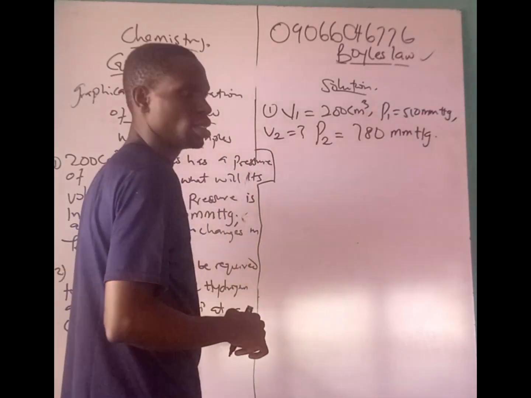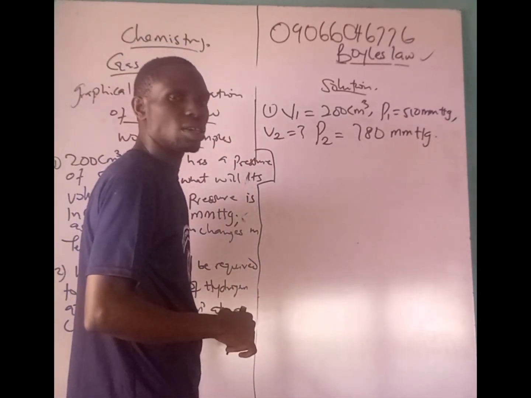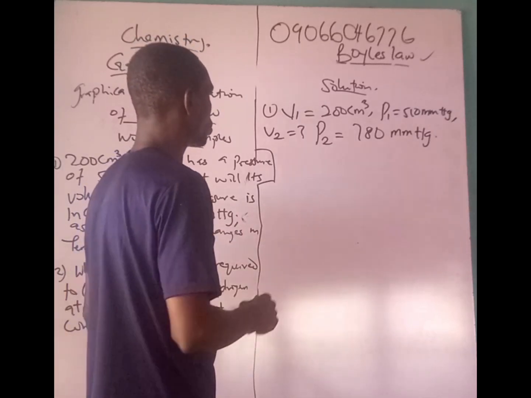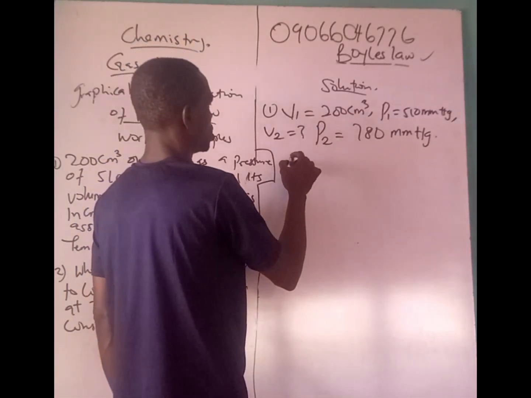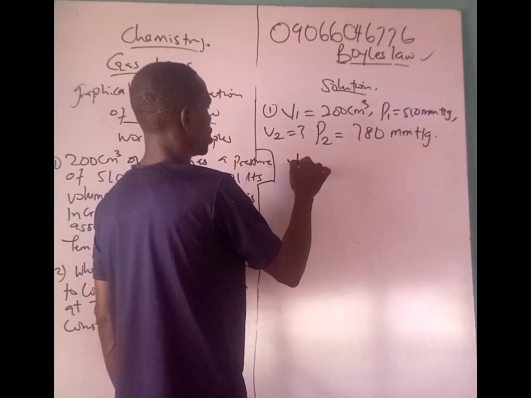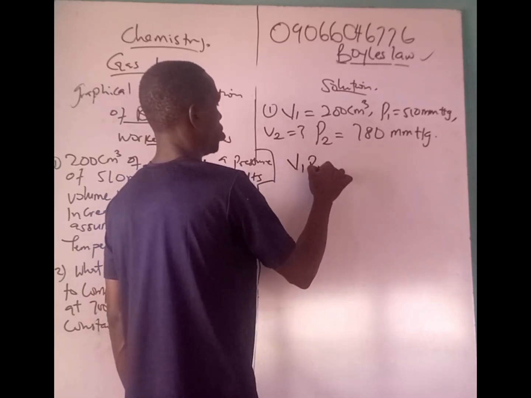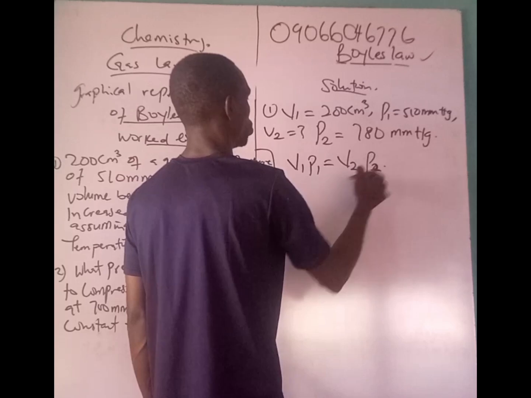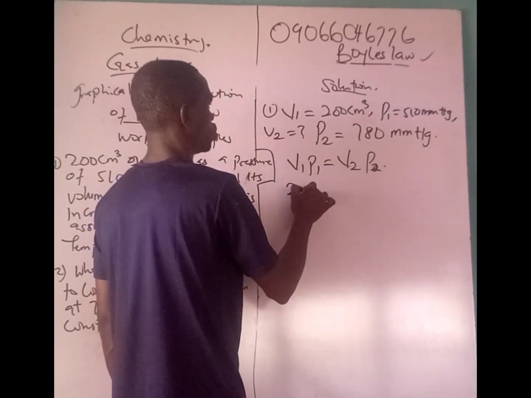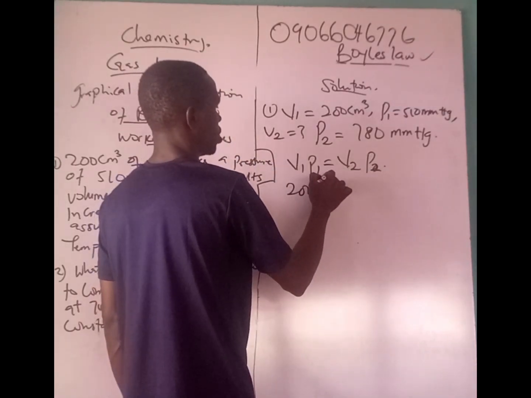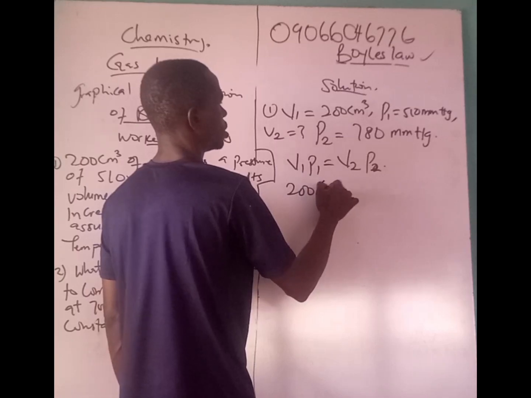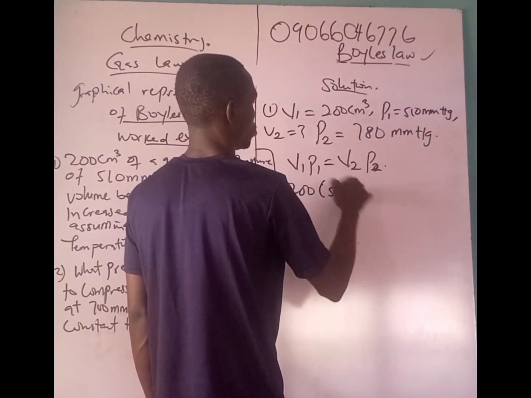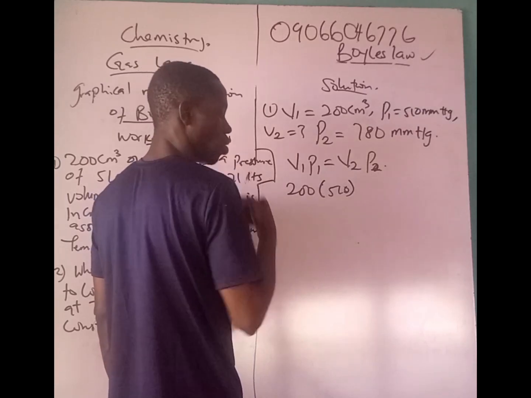All right, let's quickly solve this question. Don't forget our formula is V1 P1 equal to V2 P2. So what's V1? 200. What's P1? 510.